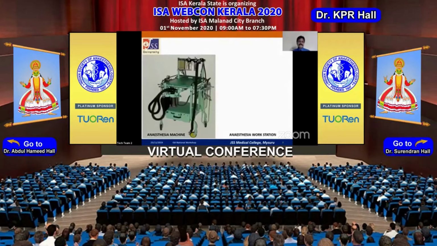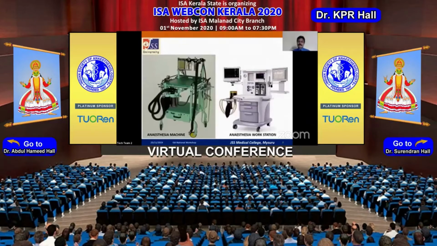Since then, the anesthesia machine has come a long way, and presently what we are using is the anesthesia workstation. The basic difference between a machine and a workstation is that the anesthesia machine is purely pneumatic, whereas the workstation has electronic and electrical equipment also. There is an integrated ventilator and an integrated monitor with the workstation. But the most important difference is the safety features. A lot of safety features are there with the anesthesia workstation, which were not there in the anesthesia machine.